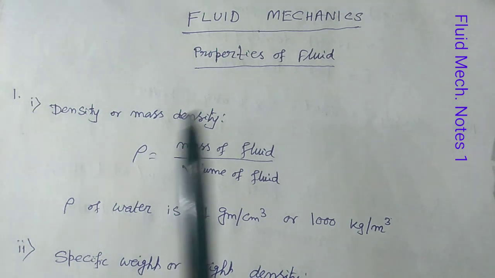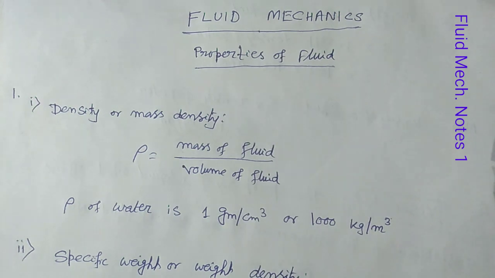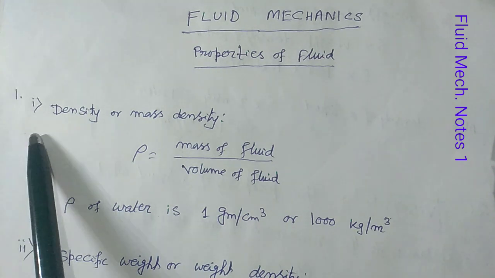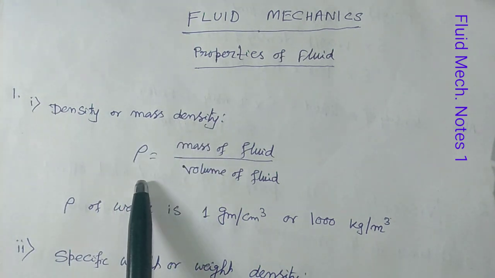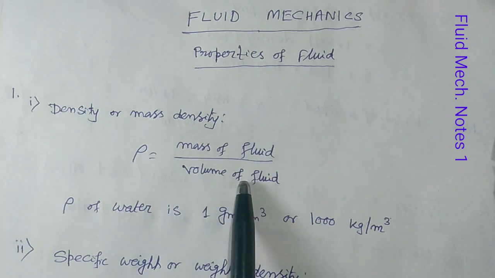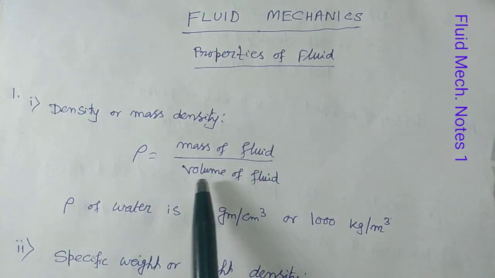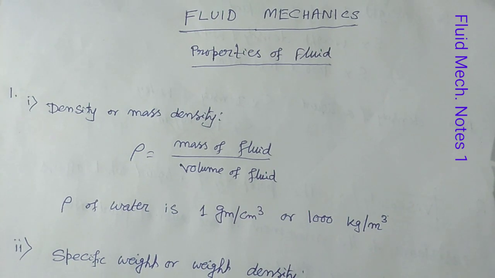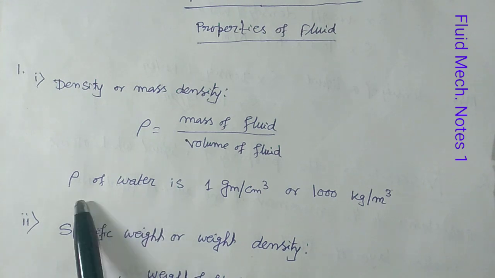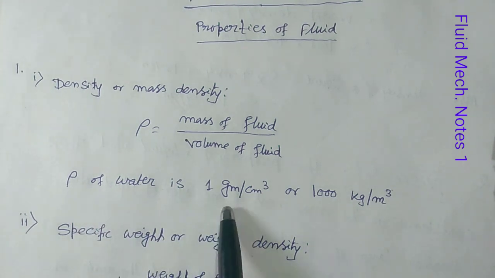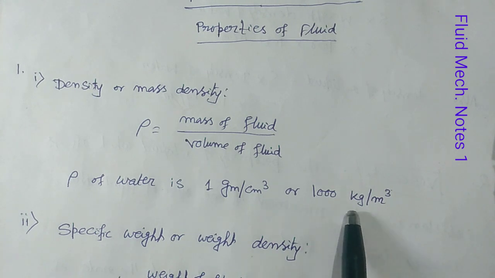So this is properties of fluid, and the definitions as given in the syllabus of your WBPSC AE exam. First one is density or mass density. What is density or mass density? That is rho equal to mass of fluid by volume of fluid. That means mass of fluid per unit volume of fluid. I think you all know the definition, but I am revising it so that you can remember it. And we can take that rho of water is 1 gram per centimeter cube, that means 1 gram per cc or 1000 kg per meter cube.